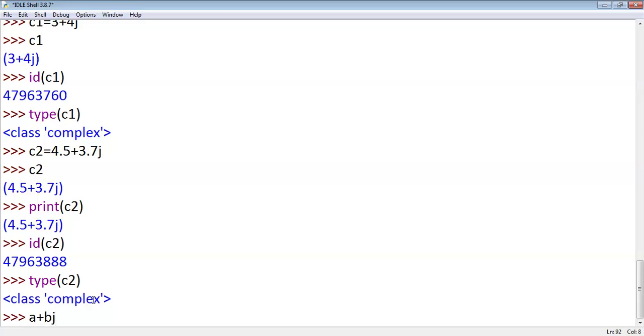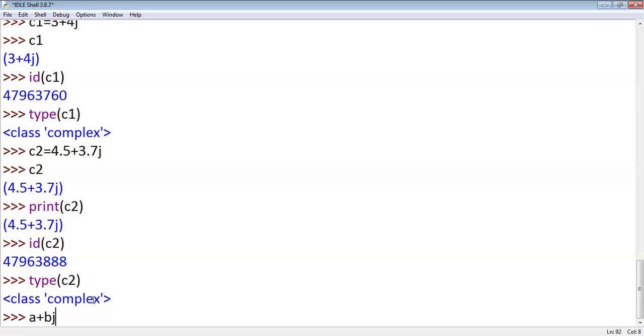Numbers of the form a plus bj, a and b are real numbers and j value is square root of -1. Actually j is called the j operator, right? J value is square root of -1. Is it clear? So in the place of j, you should not write anything else, you should not write -1. J is predefined. So only j can be used in complex numbers.